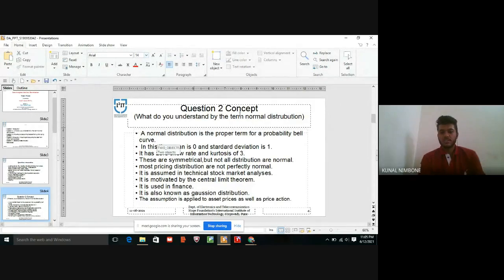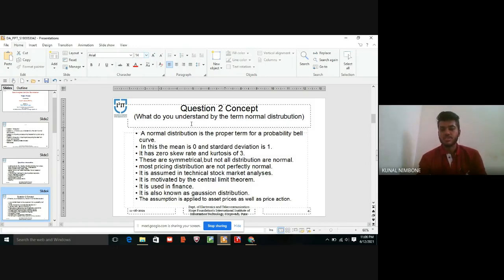Question number two, concept. What do you understand by the term normal distribution? Here, a normal distribution is the proper term for a probability bell curve. The normal distribution is mainly used in probability for bell curves, and in this normal distribution the mean is zero and standard deviation is one. So it has zero skew and kurtosis of 3, and they are symmetrical.